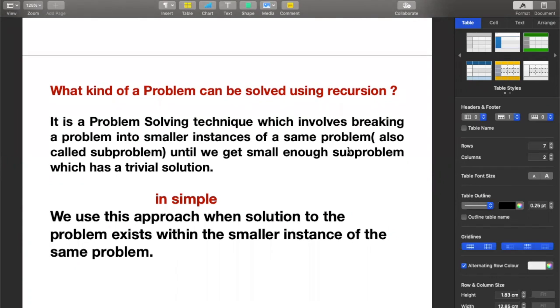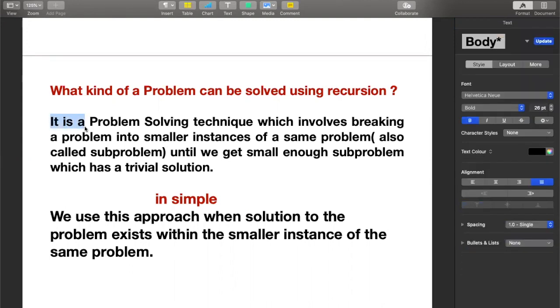And recursion doesn't solve all kinds of problems. It solves a particular problem with a certain nature. So today what we are going to see is what kind of problems we can solve using the recursion approach.